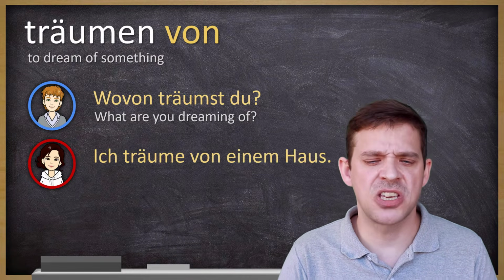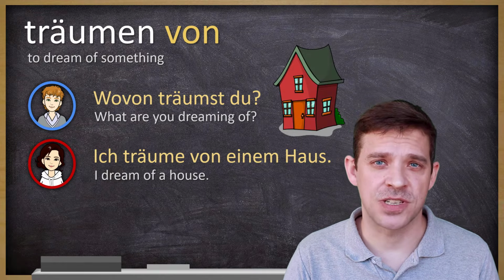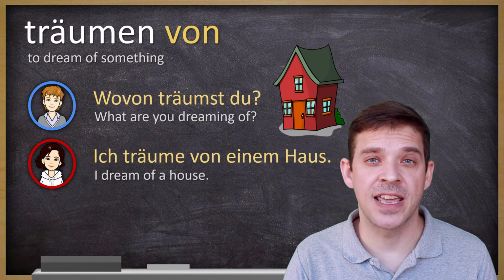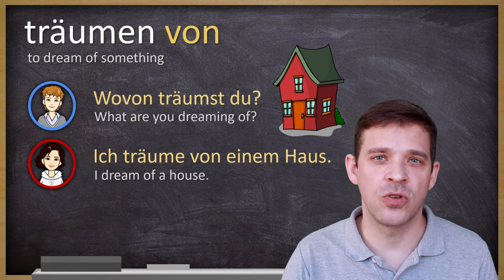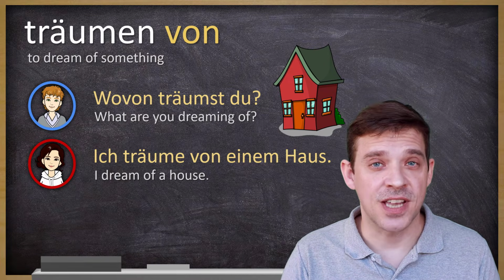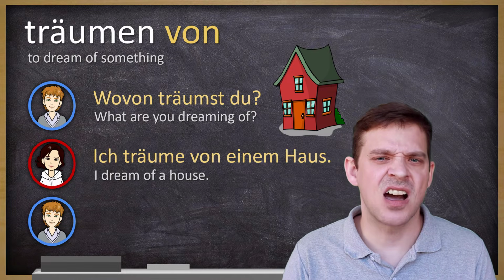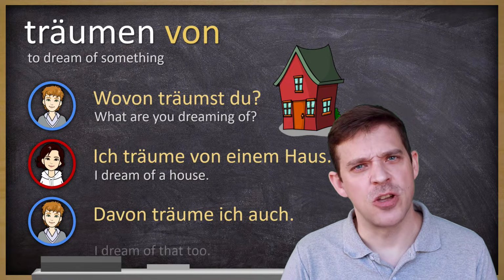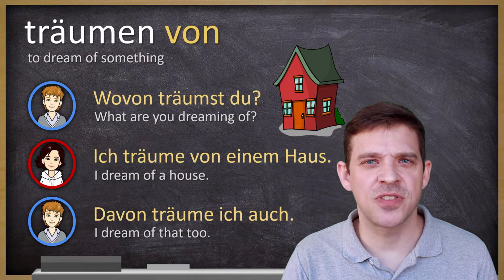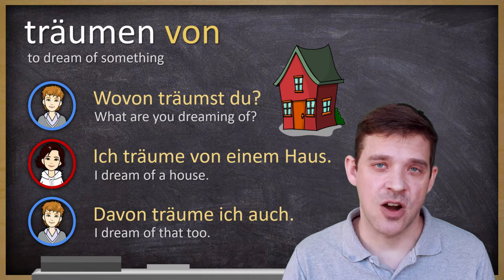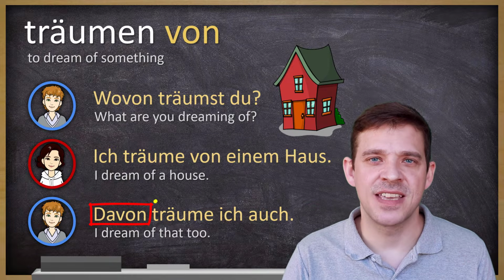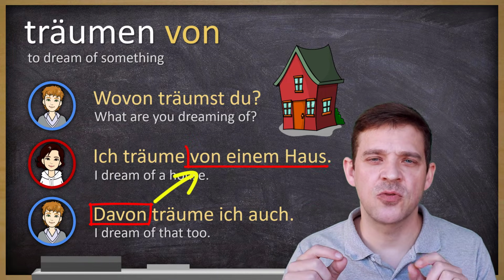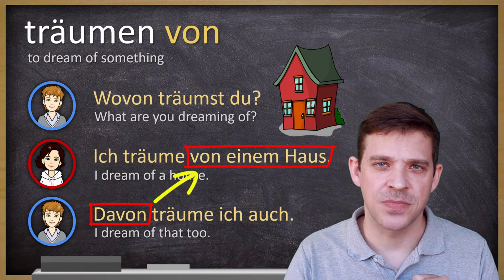Und Anna sagt, ich träume von einem Haus. I dream of a house. I dream of having my own house. Und dann sagt Hans, ja, davon träume ich auch. Davon träume ich auch. And you see here already this davon is actually just referring to the information before.